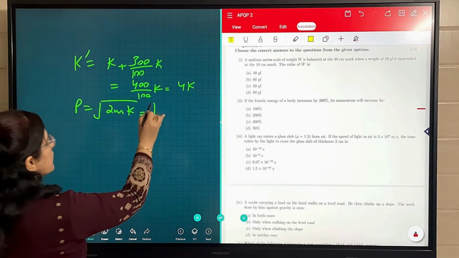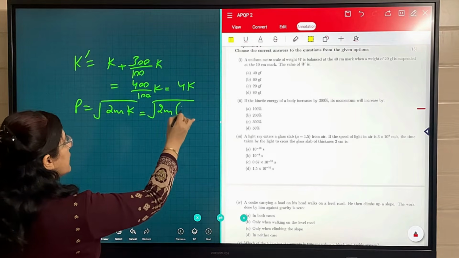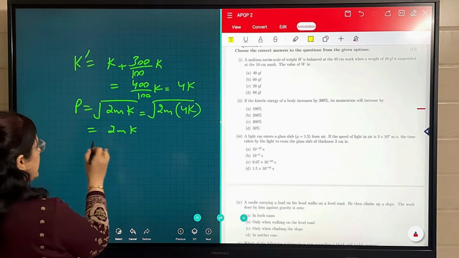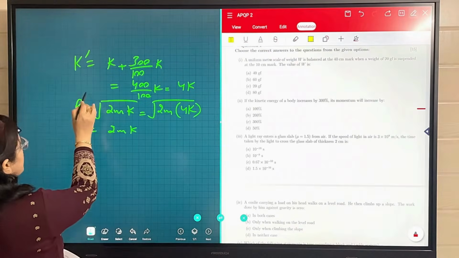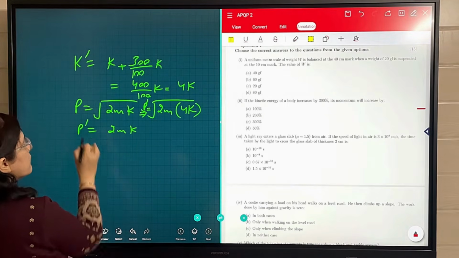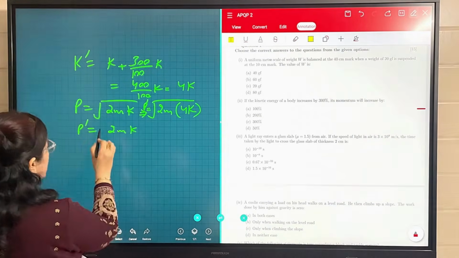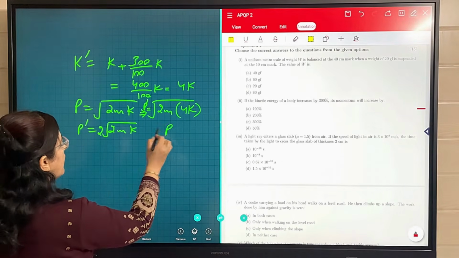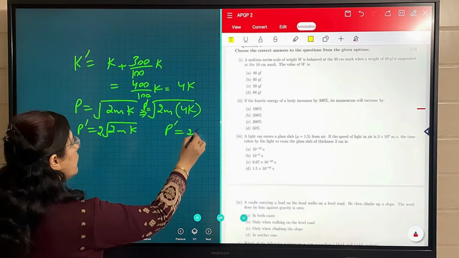Now its new value will be 2m and K is 4K. So 2mK will remain inside, and the new momentum p dash will be 2 common into under root 2mK. Now when we compare, p dash will become 2p.